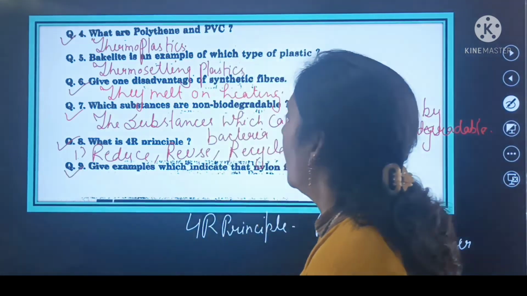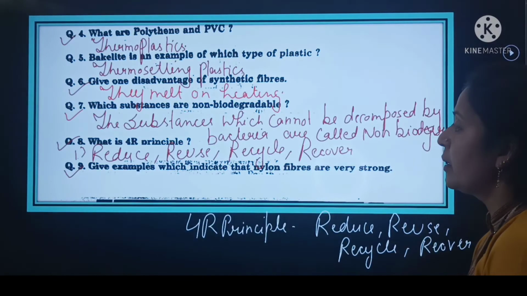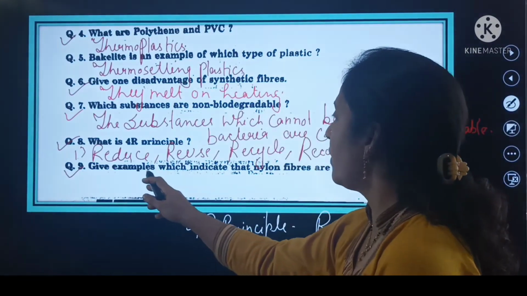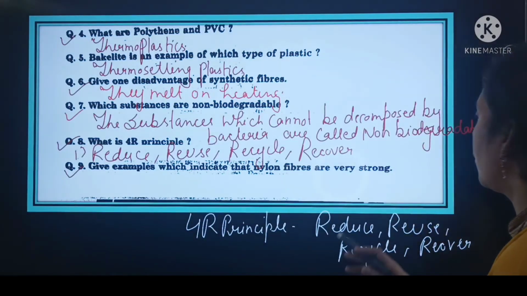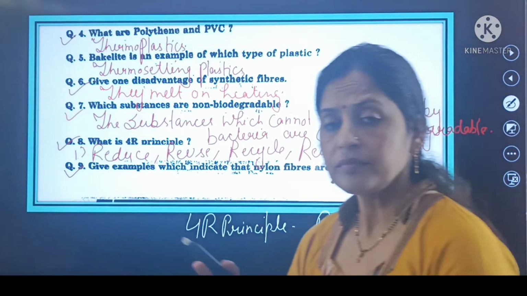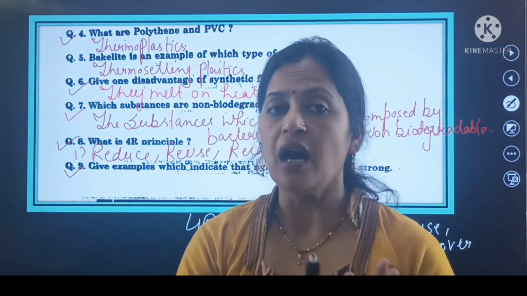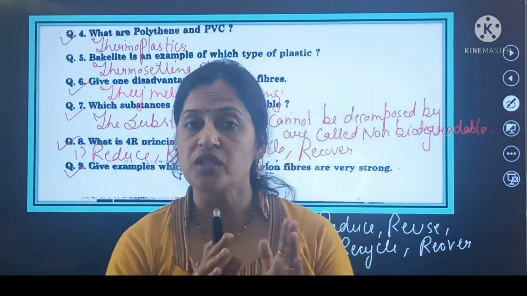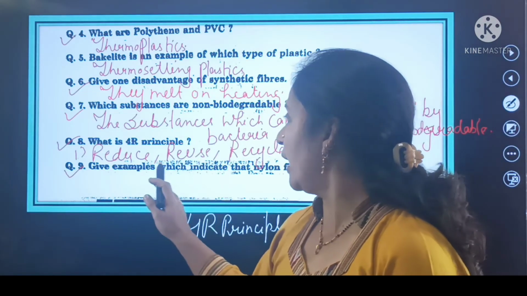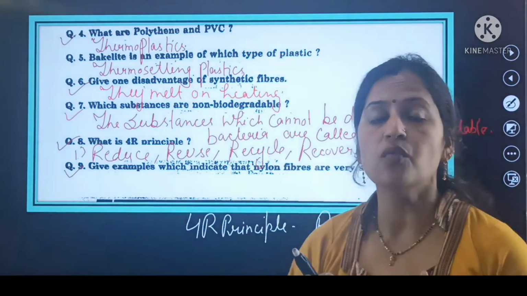And our last question regarding the part number D is question number 9, and your question number 9 is, give examples which indicate that nylon fibers are very strong. आपको कुछ examples देने हैं जिसमें आपको ये indicate करना है कि जो nylon fibers हैं, these fibers are very strong. That means on the behalf of some certain examples, you can justify. How can you say that these nylon fibers are very strong?